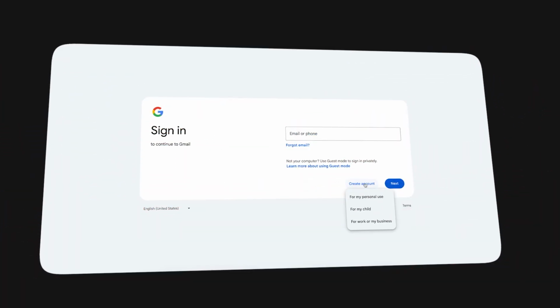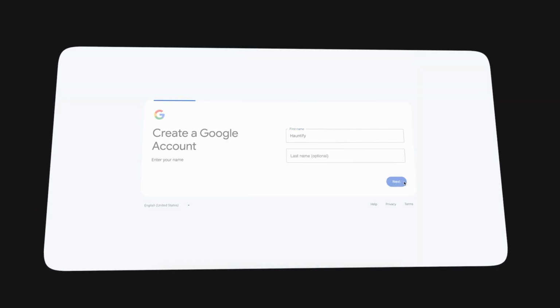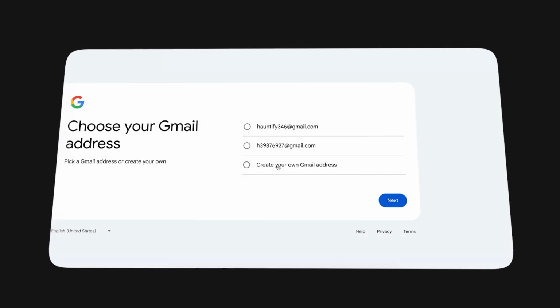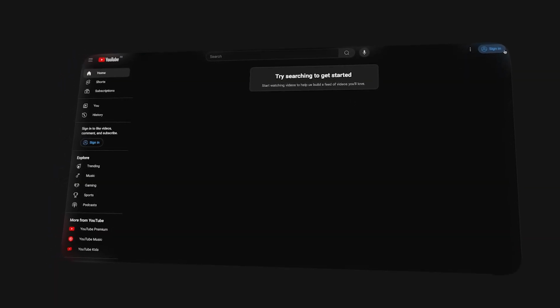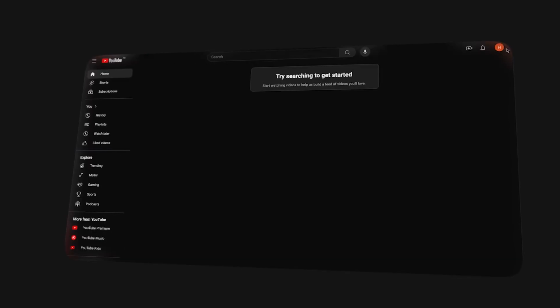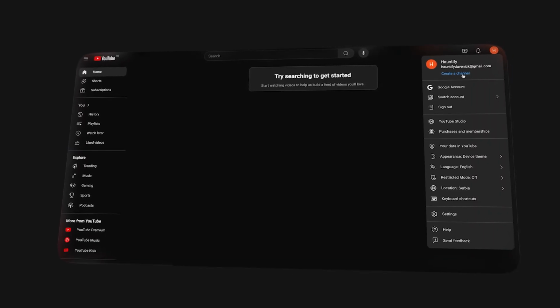Now simply head down to gmail.com, click on create an account for my personal use, click next, choose your birthday, create your own Gmail address, then head over to youtube.com and click on sign in. And when you sign into your brand new Gmail account, you're just going to click on create a channel.